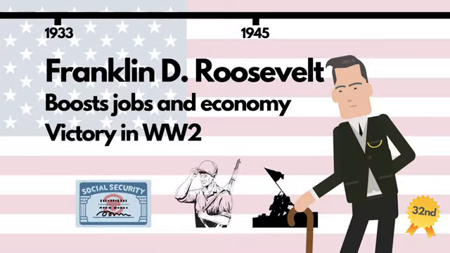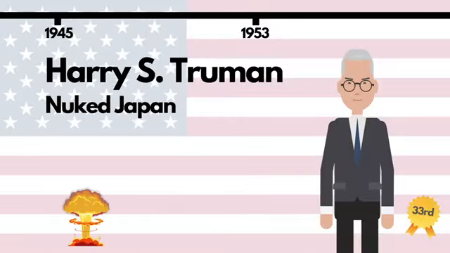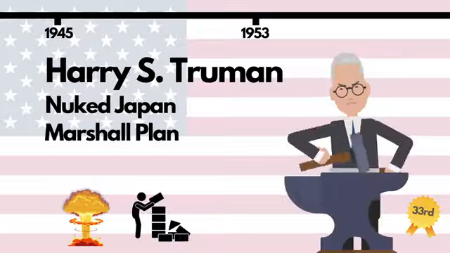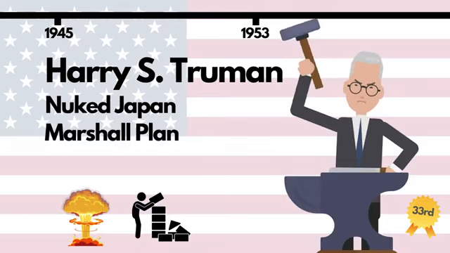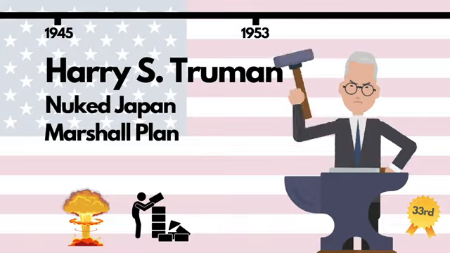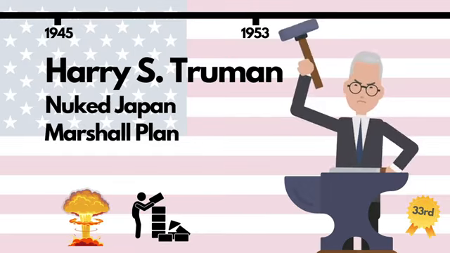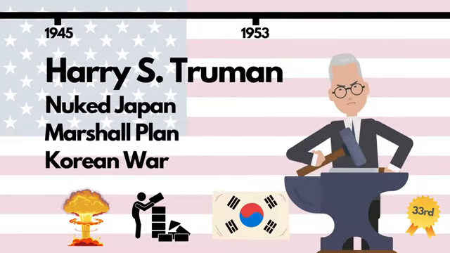Roosevelt's unexpected death elevated his vice president, Harry Truman, to the White House. It was Truman who took the decision to drop 2 nuclear bombs on Japan, precipitating the end of the war, and, conveniently, stopping the Soviet Union invading Japan. He also oversaw the rebuilding of Europe with the Marshall Plan, generously loaning European countries billions of dollars to help rebuild after the war. The 33rd president oversaw the earliest years of the Cold War with the Soviet Union, and he even went as far as involving US troops in the Korean War to stop the spread of communism in Asia.